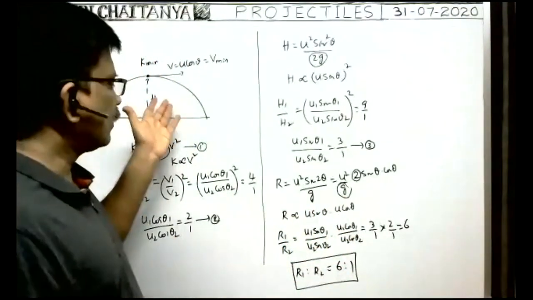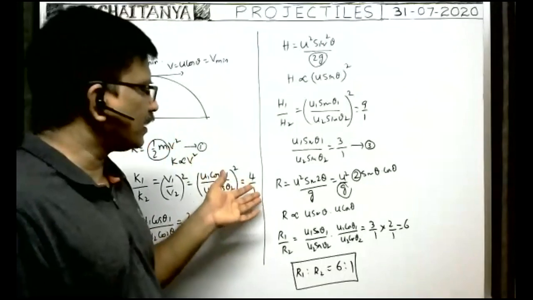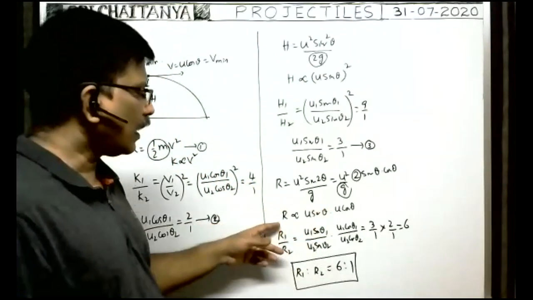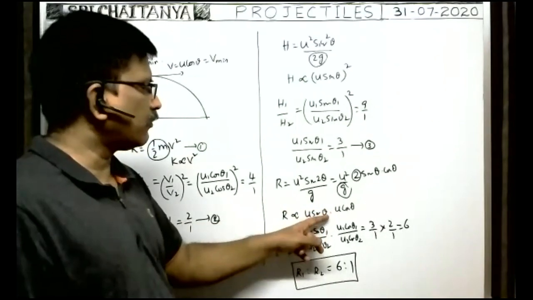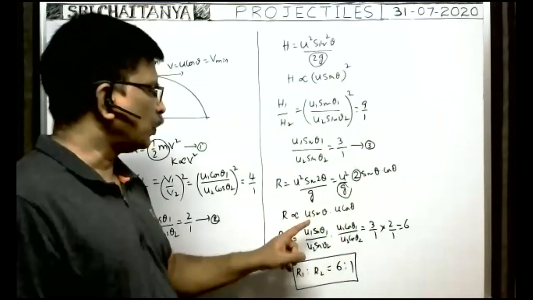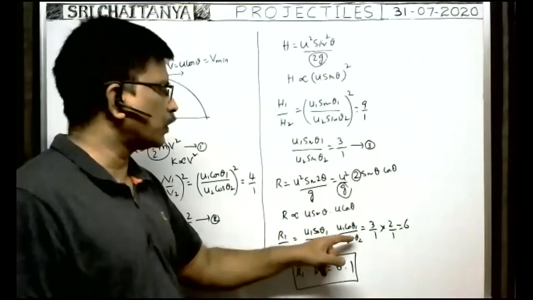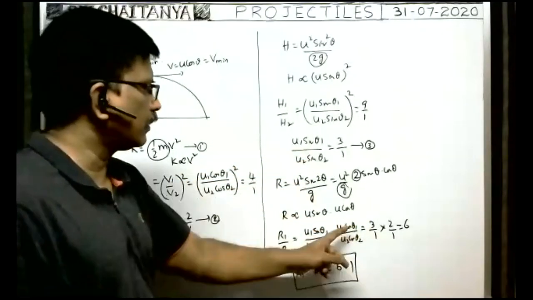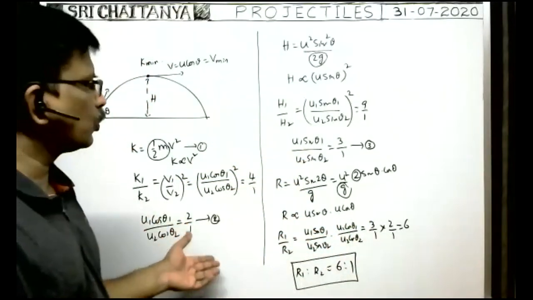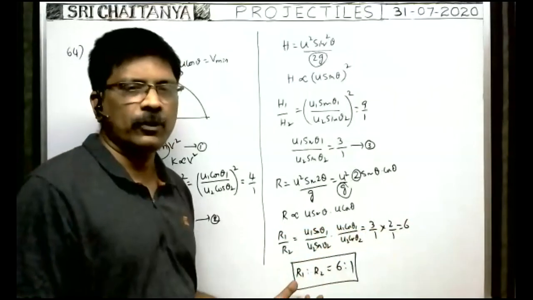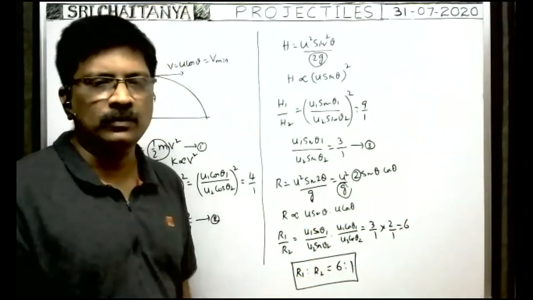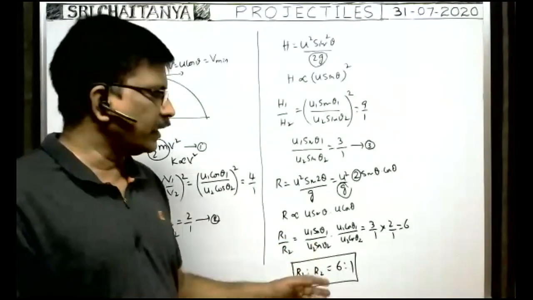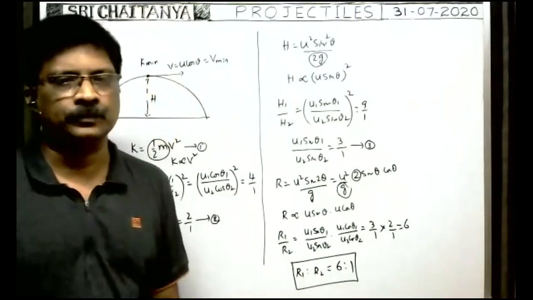Therefore, in this case, the ratio between the ranges of the two projectiles is proportional to this one. So R1 by R2 is equal to u1 sin theta 1 into u1 cos theta 1 by u2 sin theta 2 into u2 cos theta 2. Of course, this ratio is already known: 3 by 1. And u1 cos theta 1 by u2 cos theta 2 is equal to 2 by 1. So 3 by 1 into 2 by 1 gives 6. Therefore, the ratio between the ranges is 6:1 now. Okay.